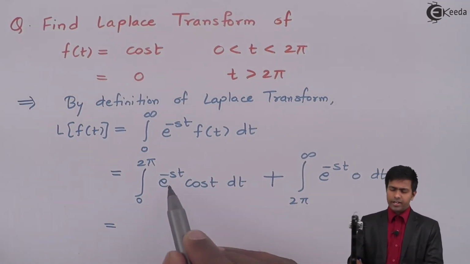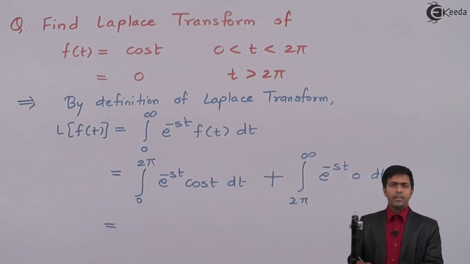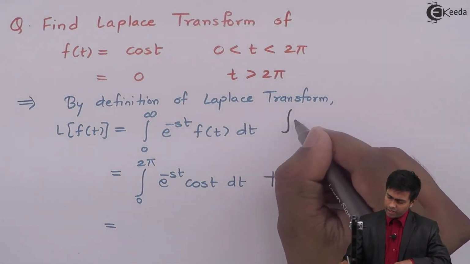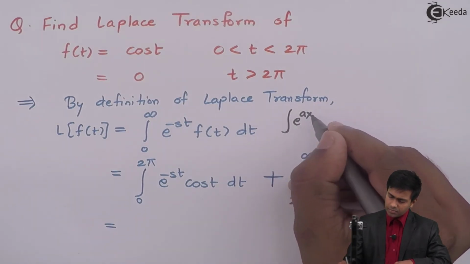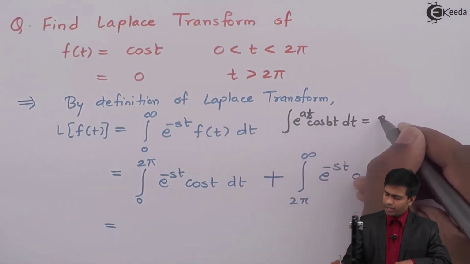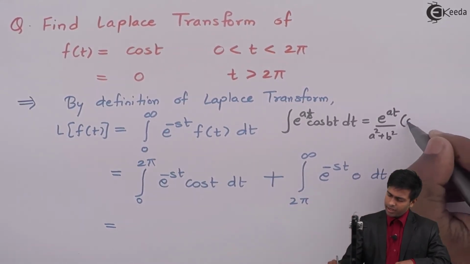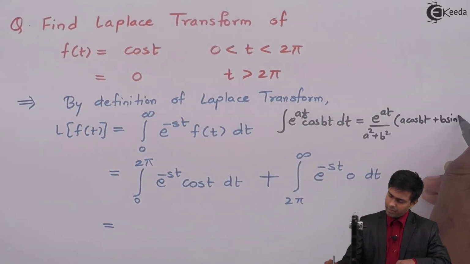Here we have to find the integration of e raised to minus st, cos t with respect to t. To evaluate it, I'm going to use the formula for e raised to at into cos bt. The integration of e raised to at into cos bt dt is equal to e raised to at upon (a square plus b square) into (a cos bt plus b sin bt).